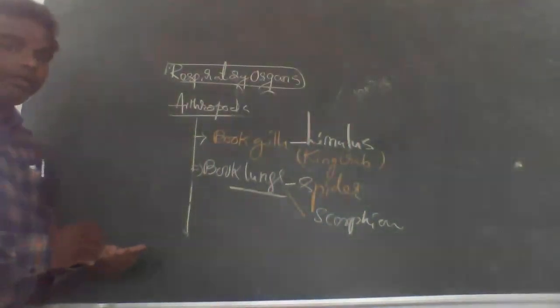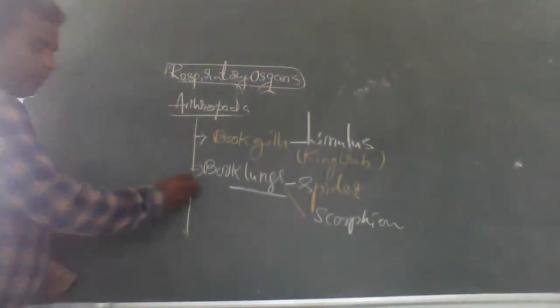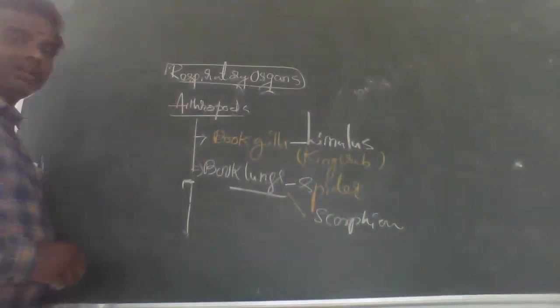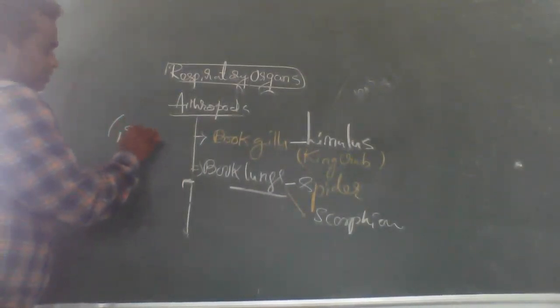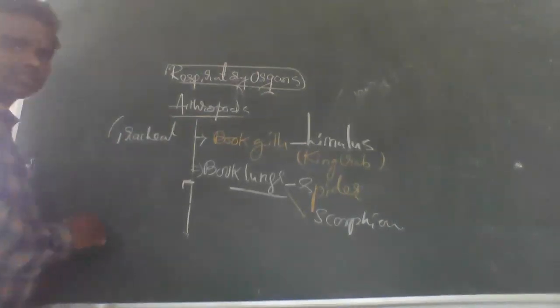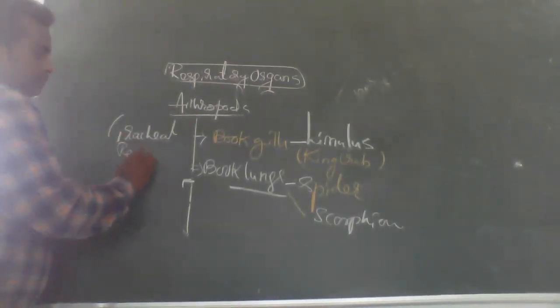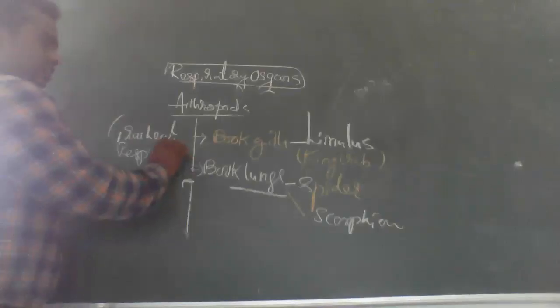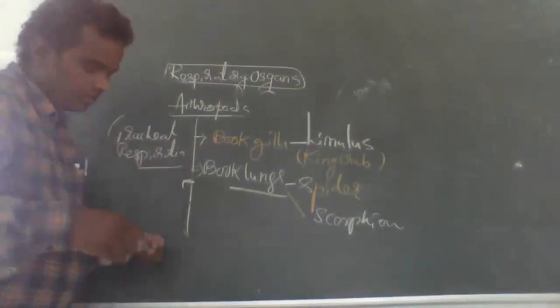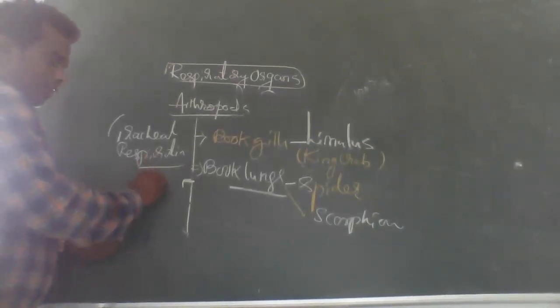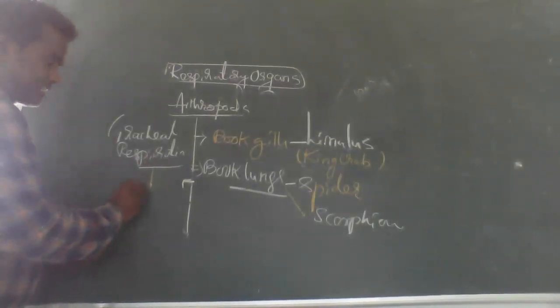Now, one more important type is tracheal respiration. The trachea is present in insects.